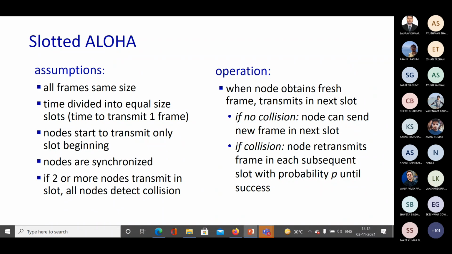Here p is a random probability. The probability p that is introduced here introduces randomization. Now the question is, why do we have such randomization? One hint is that there are a large number of nodes, some n number of nodes, and the generation of frames also follows some kind of distribution.